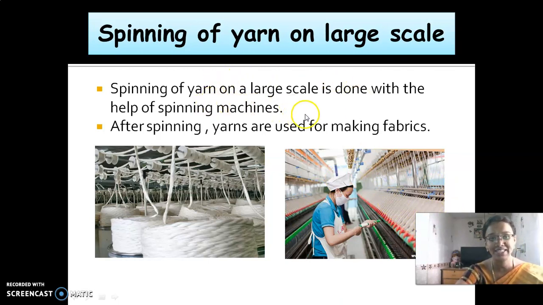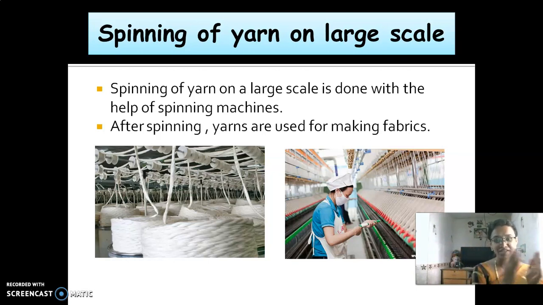Spinning on a large scale is done with the help of spinning machines. After spinning, yarns are used to make fabrics. So the first one is fiber, the second step is yarn, and the third step is fabric.